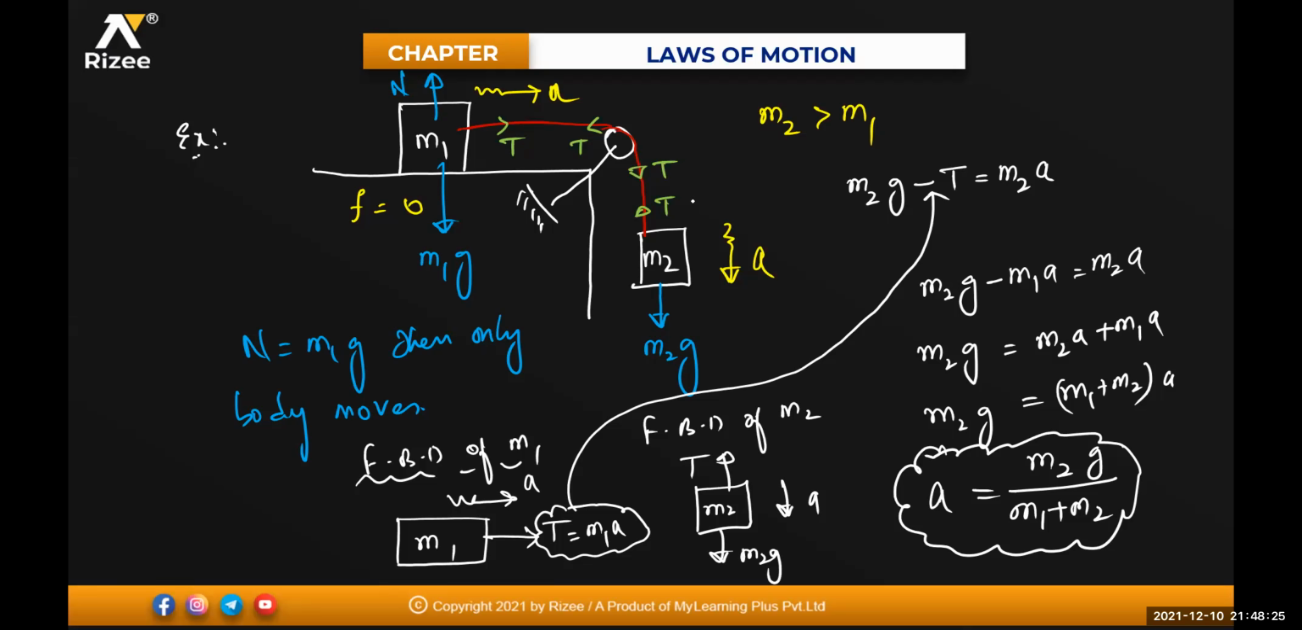Any doubt in this one to anyone? Can anyone tell me what is the tension, beta? Can anyone tell me what will be the tension? T is equal to M1 into a. That means that will be equal to M1 into the acceleration, which is M2 into g divided by M1 plus M2. So this will be the tension.